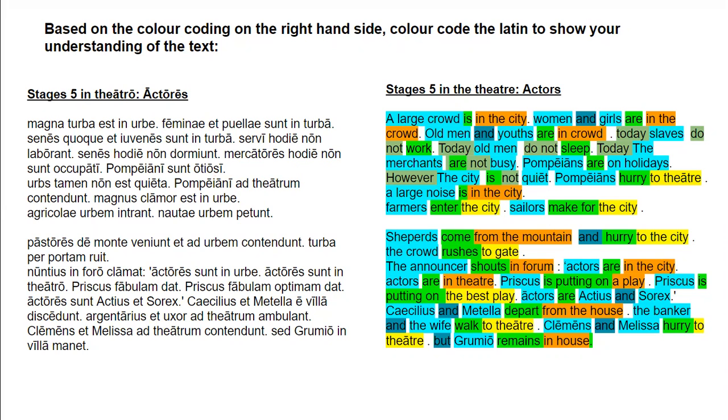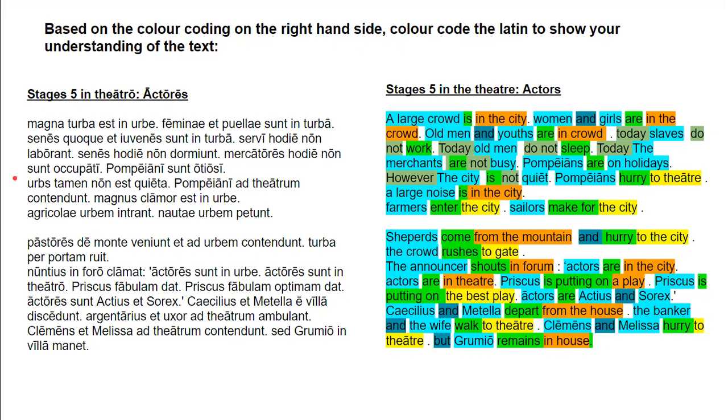Otiosus sort of means like you're not working, you are on holiday. Any of those translations work, but just know the structure of this sentence: this is the nominative subject, sunt is the linking or copulative verb, and otiosi is the predicate adjective being linked to the Pompeians. So the Pompeians equal people on holiday.